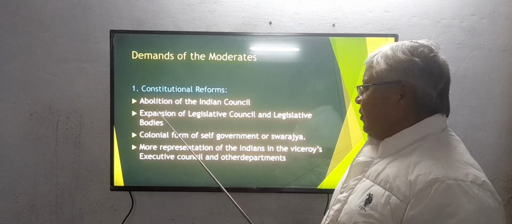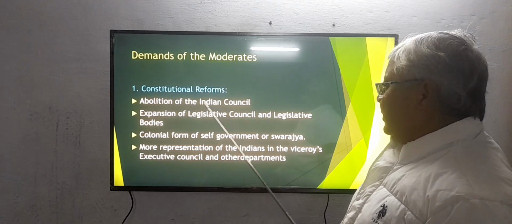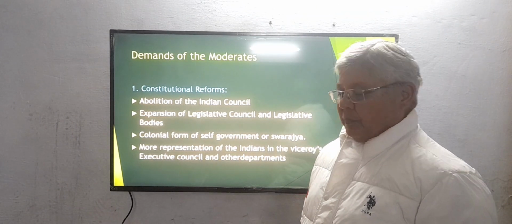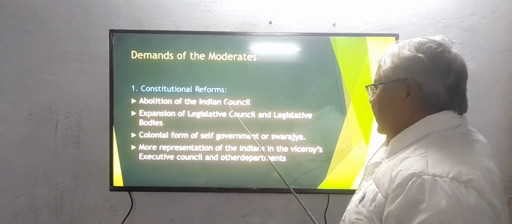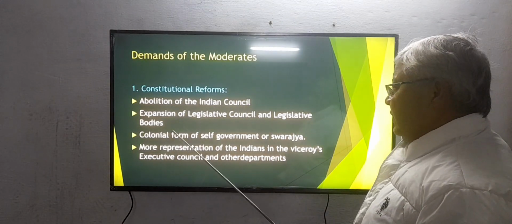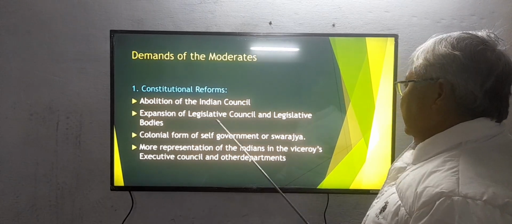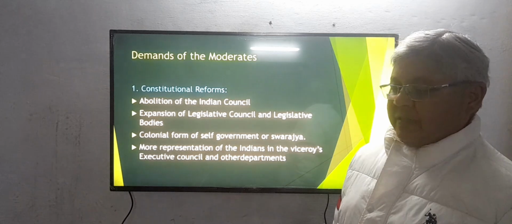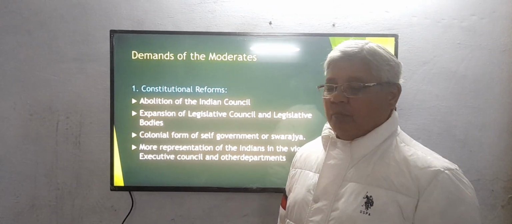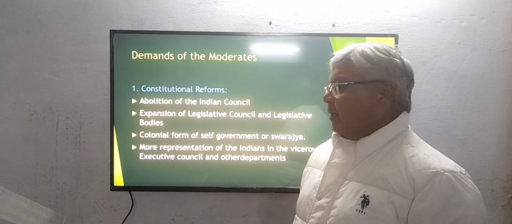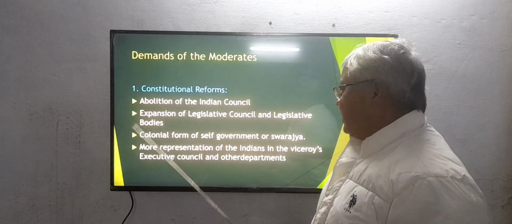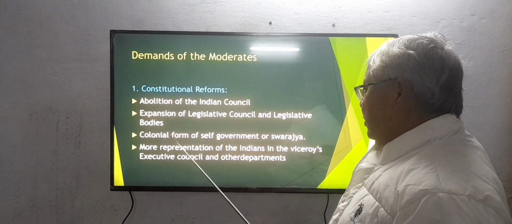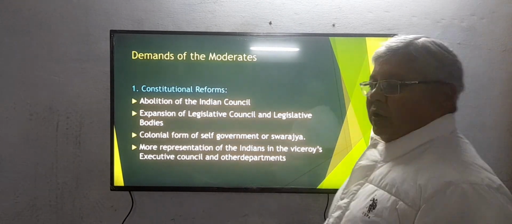Under this constitutional reform, first of all, they wanted abolition of the Indian Council, as well as the expansion of the legislative council and legislative bodies. In this expansion, they wanted more representation of Indians in the legislative council and legislative bodies. Their demand was also for a colonial form of self-government, or Swaraj.